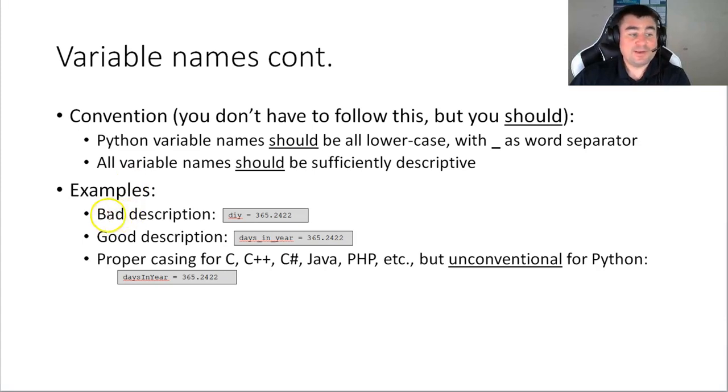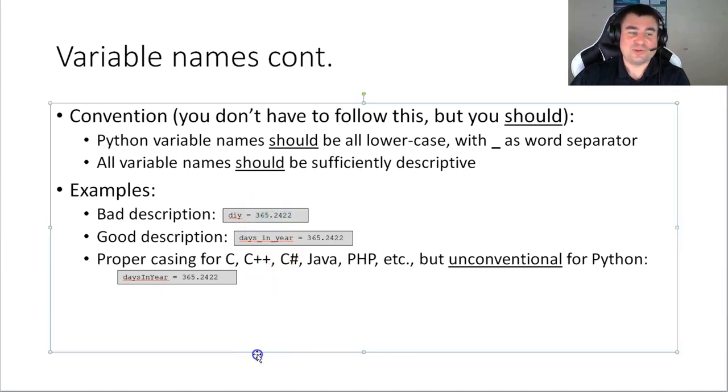Here are some examples. So here's a bad description. A variable is called DIY, and it gets the decimal value 365.2422. Now, if you were evaluating somebody's code and you ran across this variable, you would look at it and have no idea what that could mean. A million different things, right? Well, okay, so this value is rather unique, and you probably know what that is, but anyway, it serves as a good example. Now, a good description would be you say days in year, right?